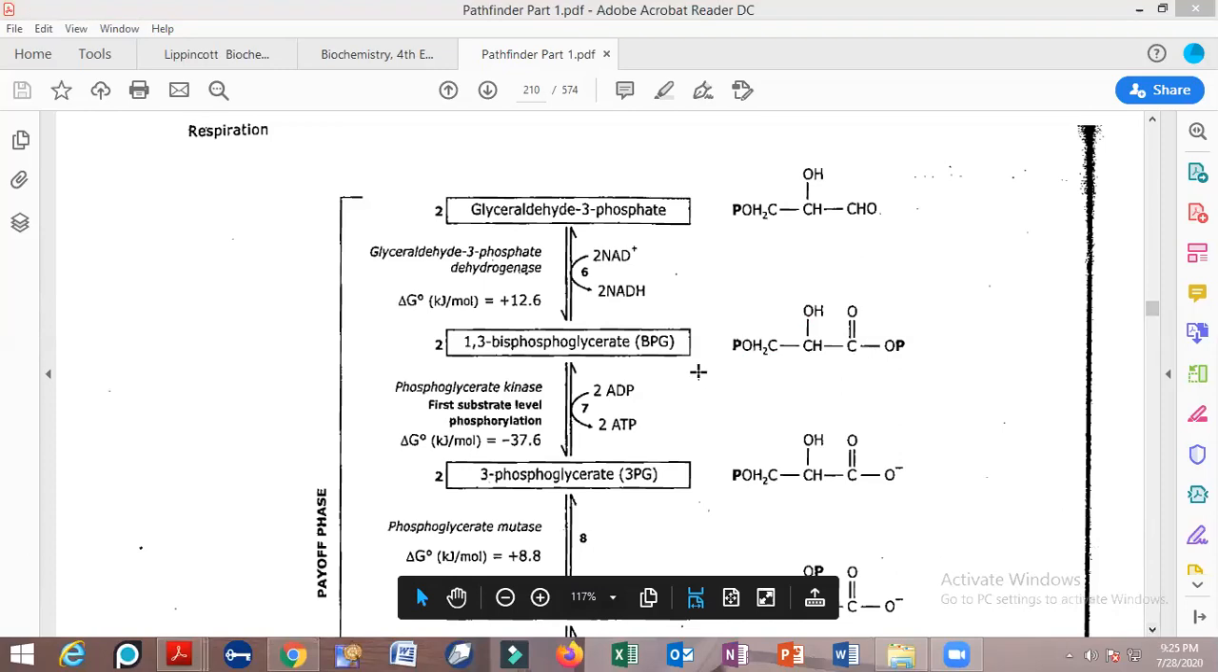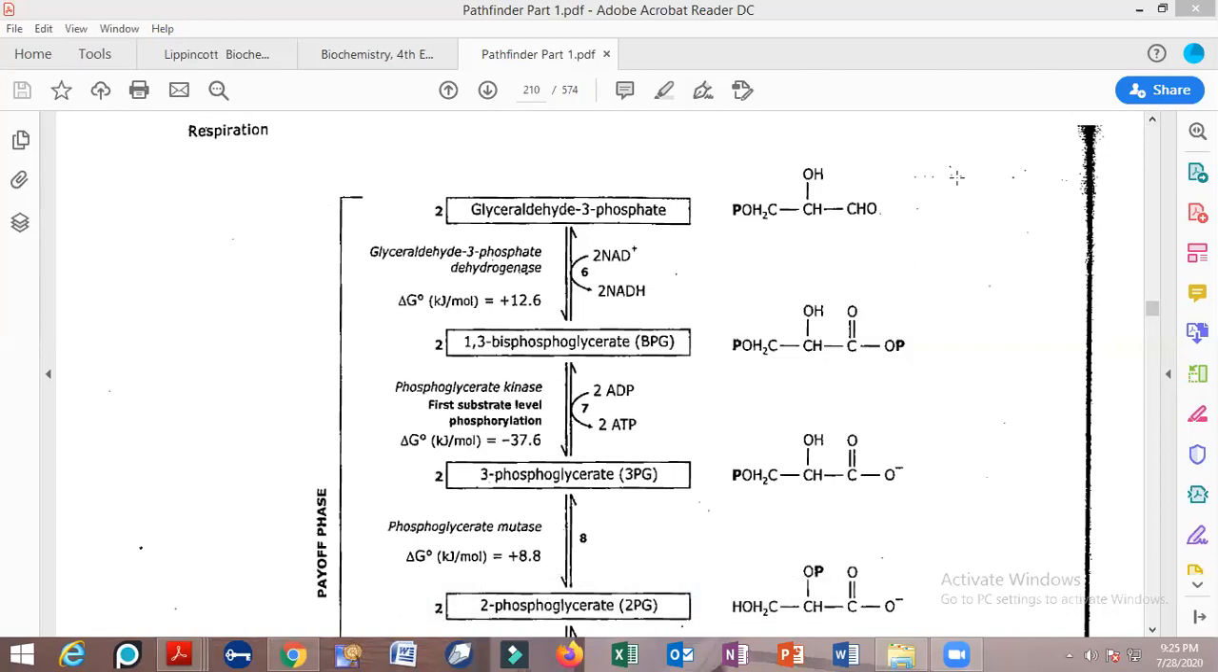Now see this. This is glyceraldehyde 3-phosphate, which has been produced. The first reactions have taken place. Glucose gets converted into glucose 6-phosphate, fructose 6-phosphate, fructose 1,6-bisphosphate. In the presence of aldolase, it has been broken down into glyceraldehyde 3-phosphate and dihydroxyacetone phosphate.